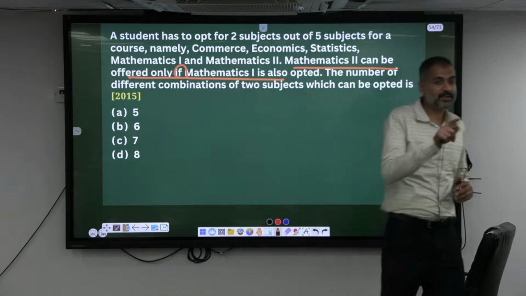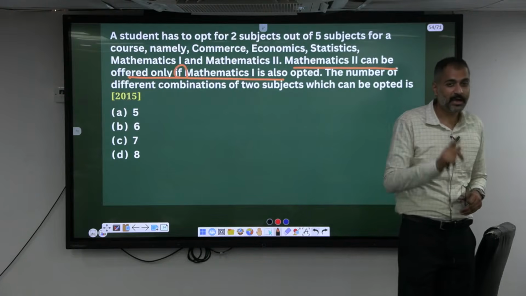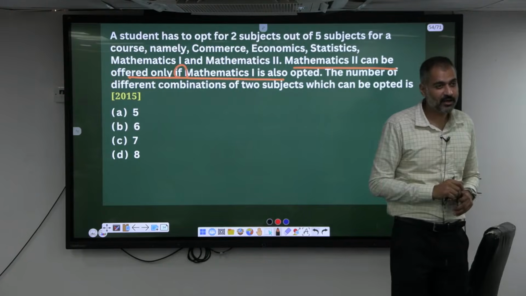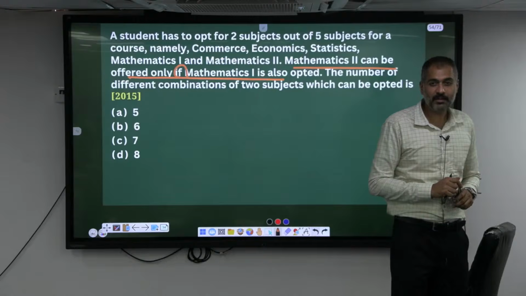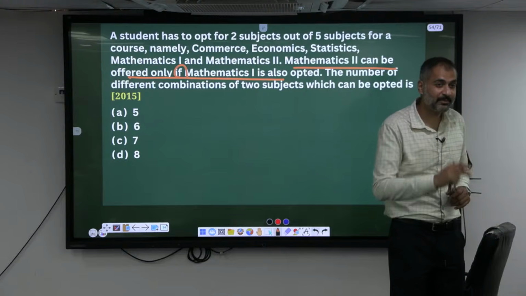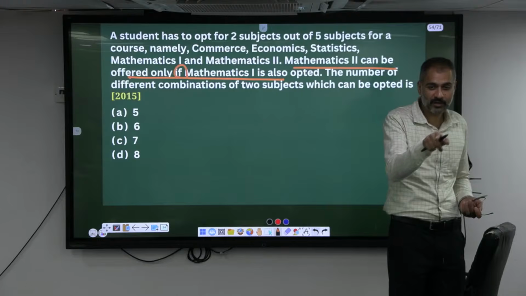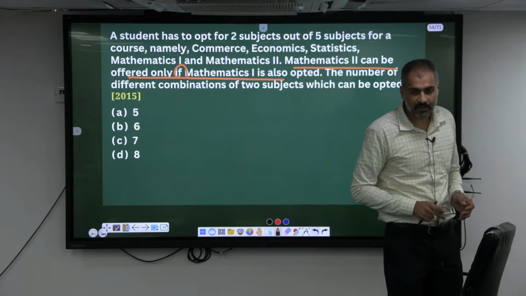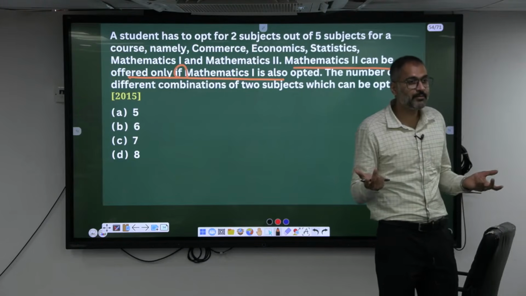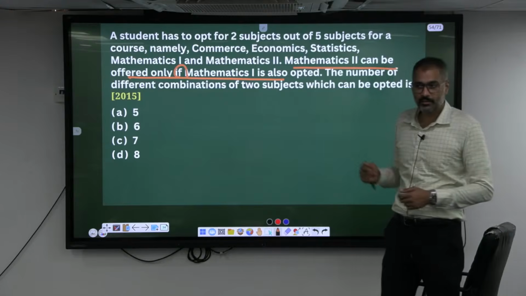You will get Match 2 only if you take Match 1, but not vice versa. Match 2 is combined only with Match 1, but Match 1 can be combined with any other subject. Okay, so how many different combinations can you select?